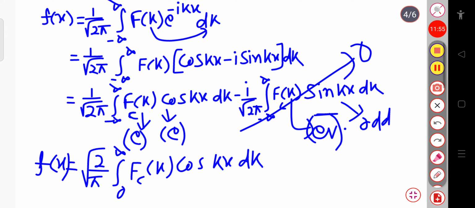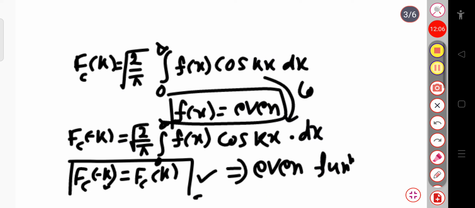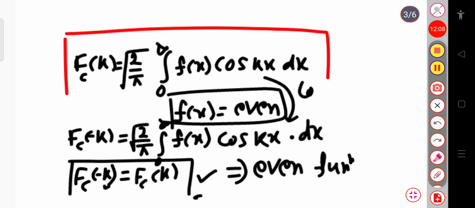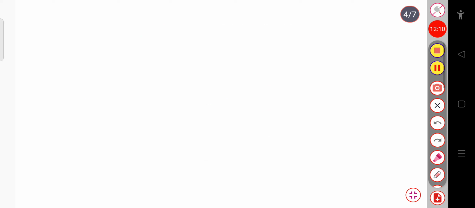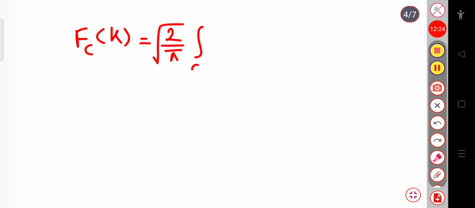So finally we can write the Fourier cosine transform pair. This is the Fourier inverse cosine transform, and here we have calculated the Fourier cosine transform. So commonly here I am writing the expression: the Fourier cosine transform of f of x will be equal to root over 2 by pi, integration from 0 to infinity of the function f of x into cosine kx into dx.